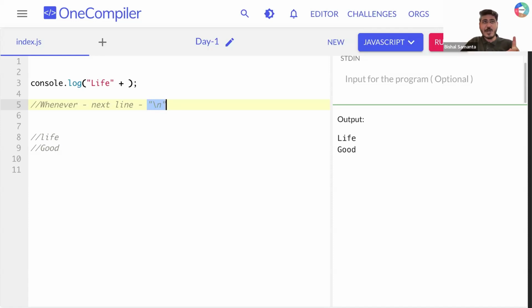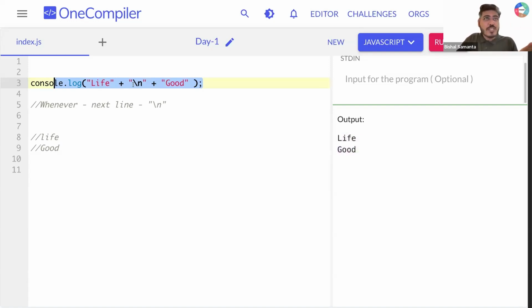You want to see? Okay. Here I'm writing life, and then here I'm writing backslash n, and then plus, followed by good. Sorted. So I have only one console present here, but still I'm getting output in two lines.